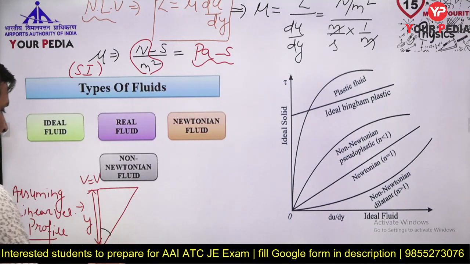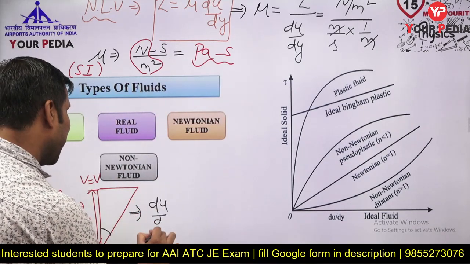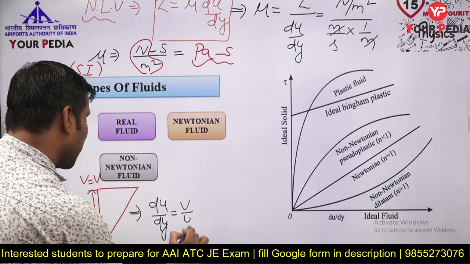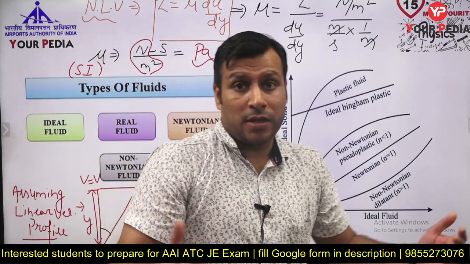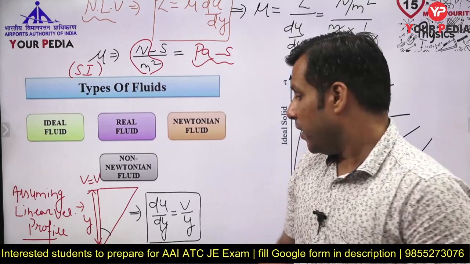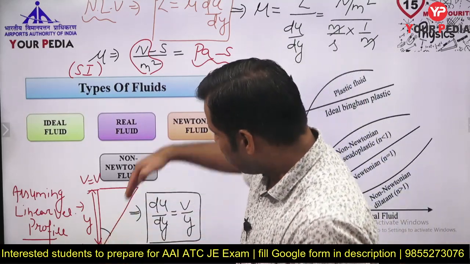From here you will be able to write du by dy as v by y, but this is only and only for a linear velocity profile. For a parabolic velocity profile you will not have du by dy equal to v by y, but for a linear velocity profile this will be a kind of constant.